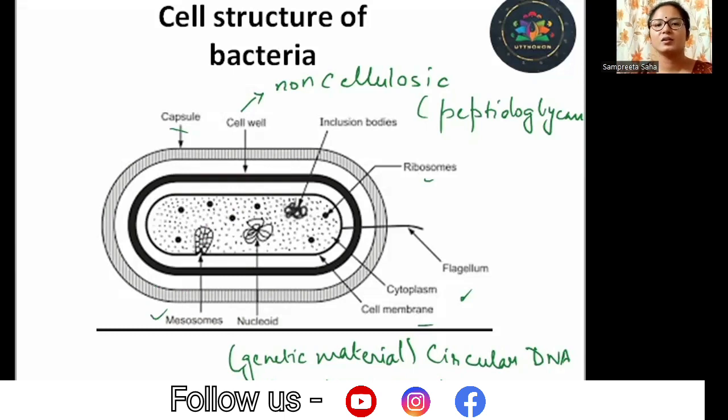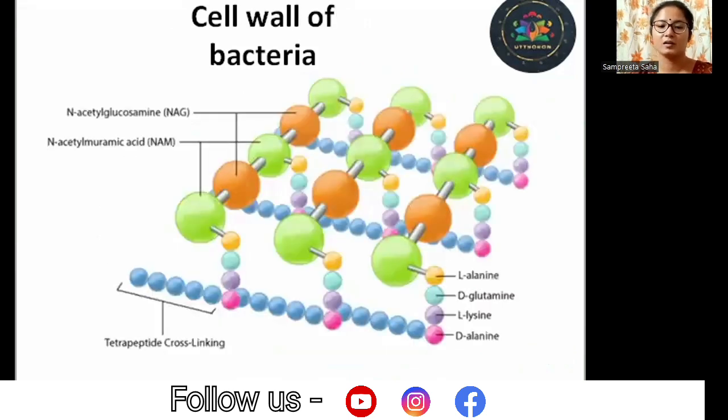Next, let us talk a bit about the cell wall structure of the bacteria. Now, I have told you that it is not made up of cellulose. So, let's see what it is made up of. It has a polysaccharide, or you can say a sugar backbone, and these sugar units are connected by amino acids, peptides.